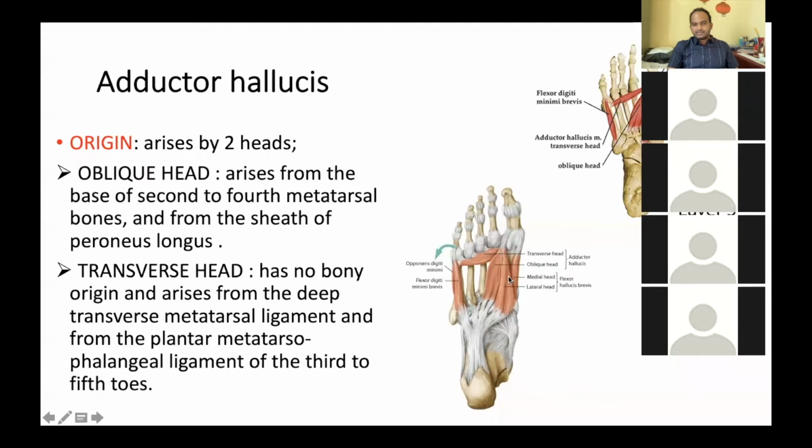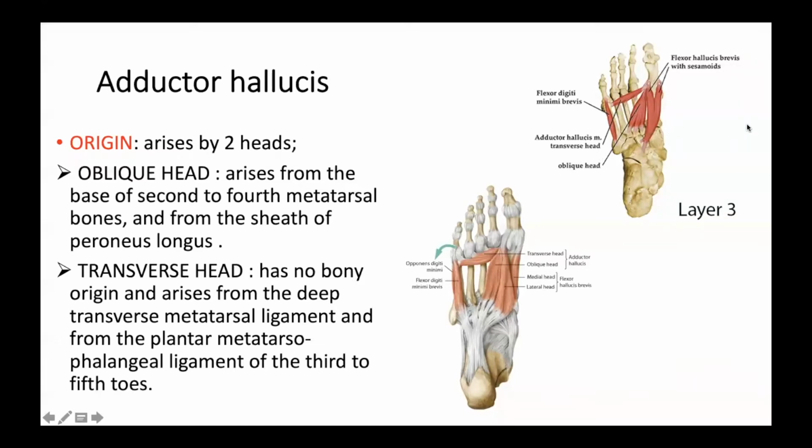What is this muscle? Flexor hallucis brevis. Just now we have discussed that muscle. Here it is very clear. This is the flexor hallucis brevis, and this is the adductor hallucis. This is the oblique head, and this is the transverse head. Is it clear, everybody?